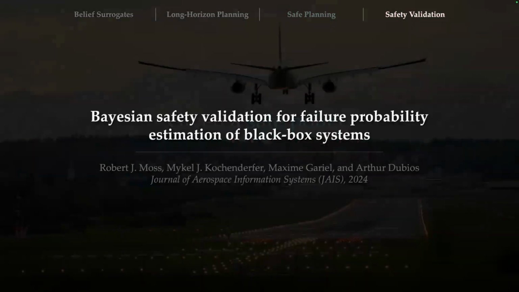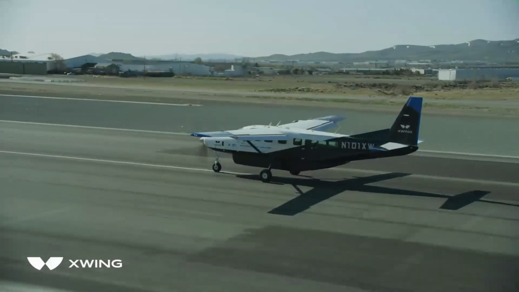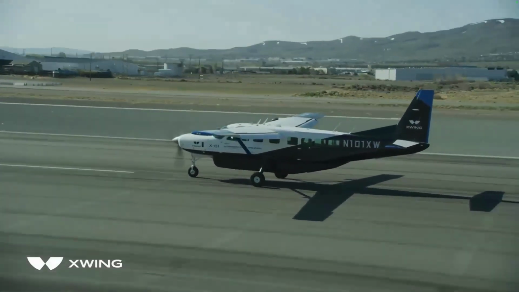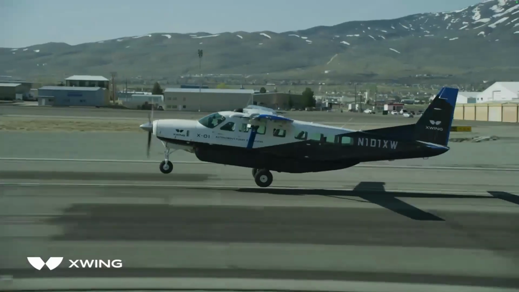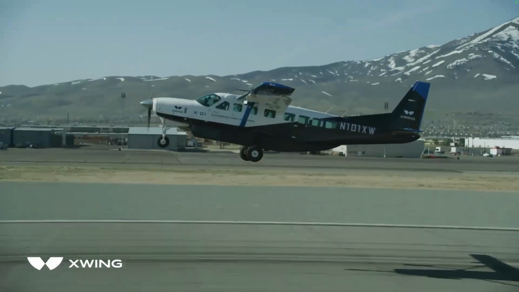So this is work I did in collaboration with X-Wing a couple of summers ago that was published last year in the Journal of Aerospace Information Systems. So to set up the problem, X-Wing is a fully autonomous cargo aircraft company, now part of Joby Aviation, that can fly gate-to-gate fully autonomously.